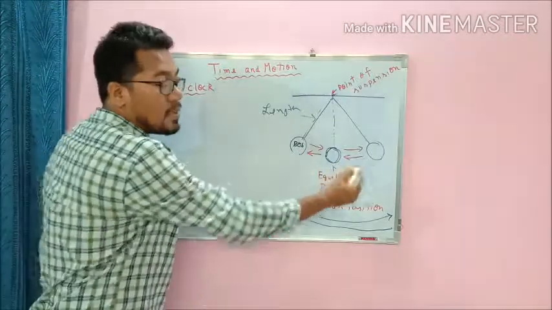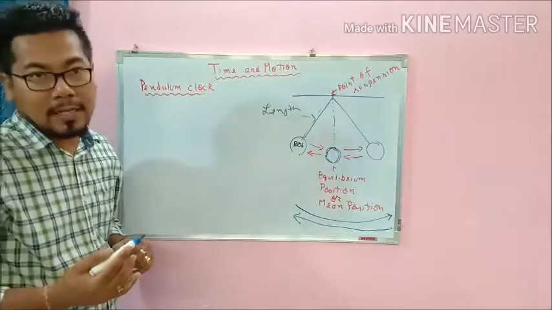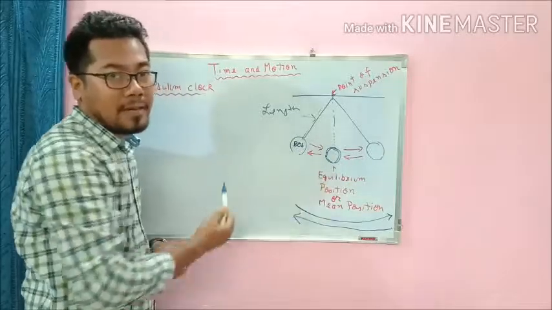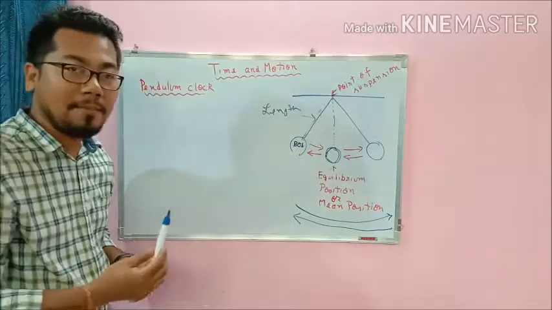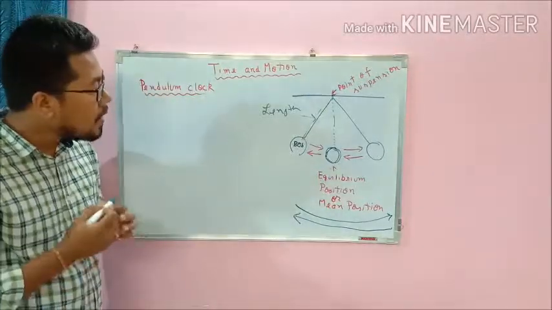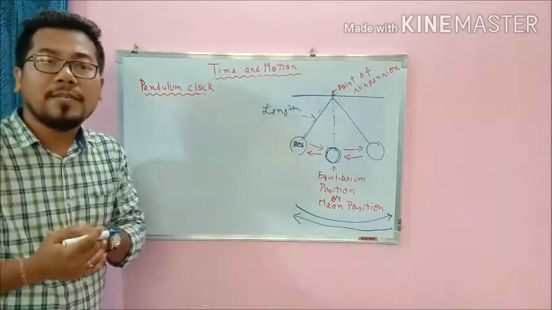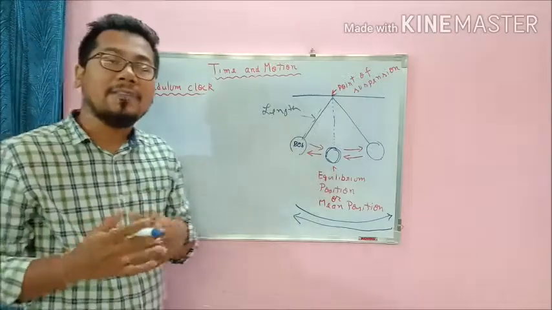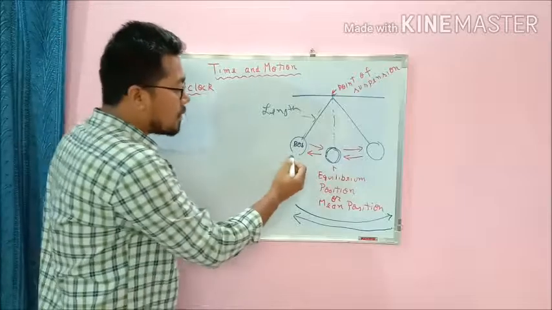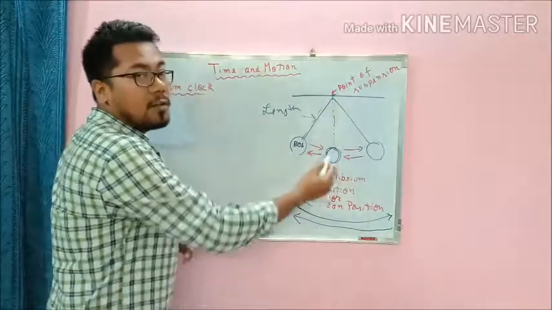This time period is periodic, that means it repeats after a fixed interval of time, so that's why it is known as periodic. And the movement of the minute hand, the hour hand and the second hand of a pendulum clock depends upon the movement of this mass, that is to and fro.